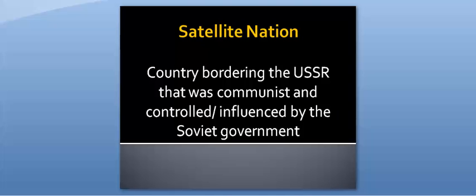The last term you need to be familiar with is satellite nation. A satellite nation is a country that is near an ally. This term in the Cold War is used to refer to many of the Eastern European countries that, while not actually a part of the Soviet Union, were communist and were near the Soviet Union. Their governments were often also controlled or very heavily influenced by the USSR.